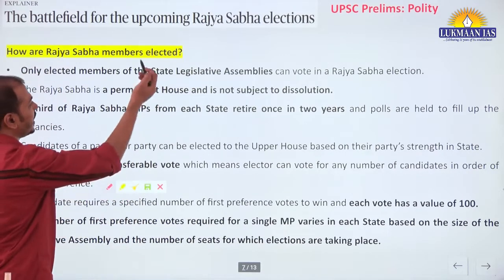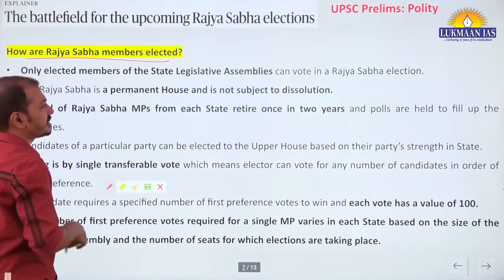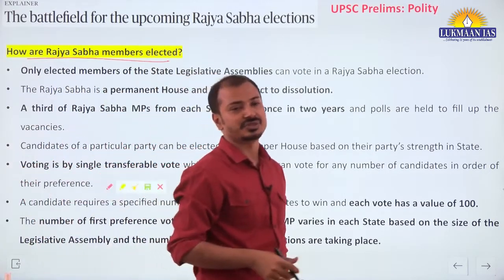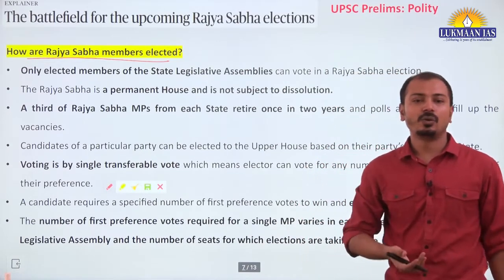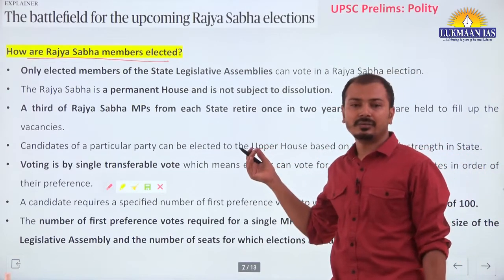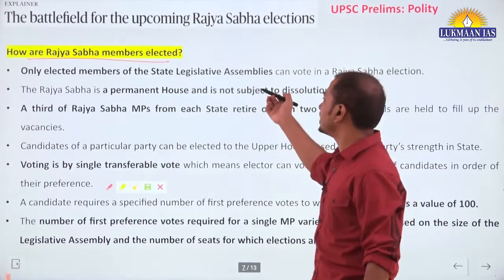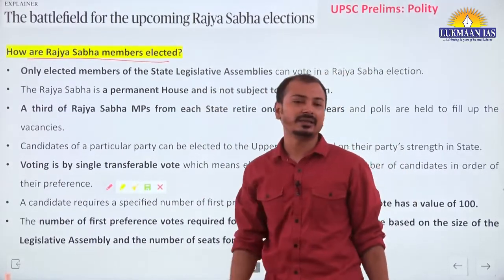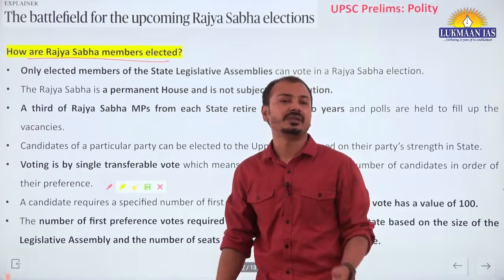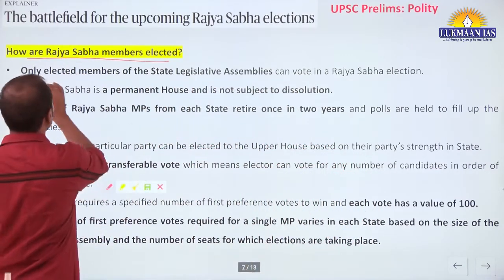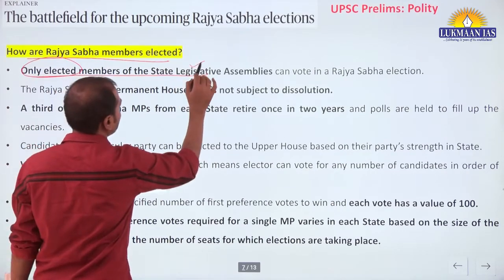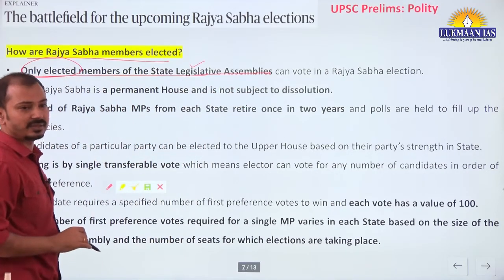Now the Rajya Sabha elections are being conducted. How are members elected? Again the same system. It is being done by the Election Commission of India, which holds the election for Rajya Sabha. And in what manner is it done? Proportional representation with single transferable vote. Now who elects Rajya Sabha members? Only elected members of state assemblies can vote in Rajya Sabha elections.